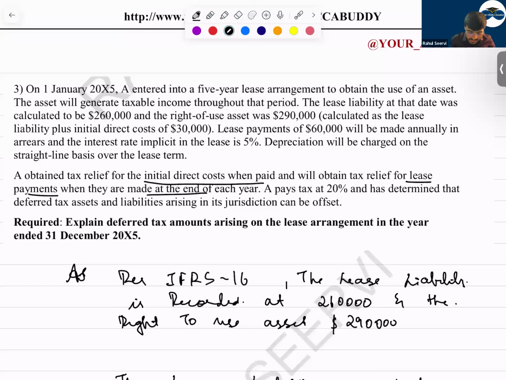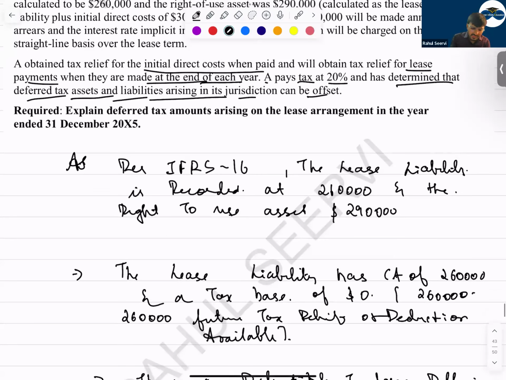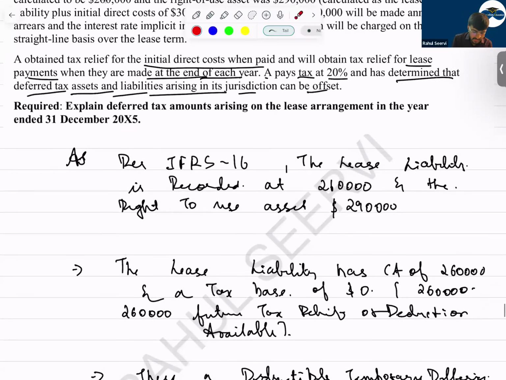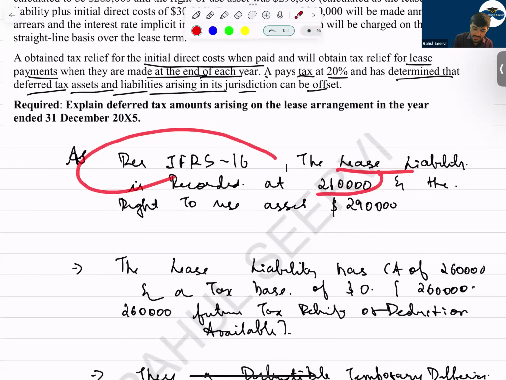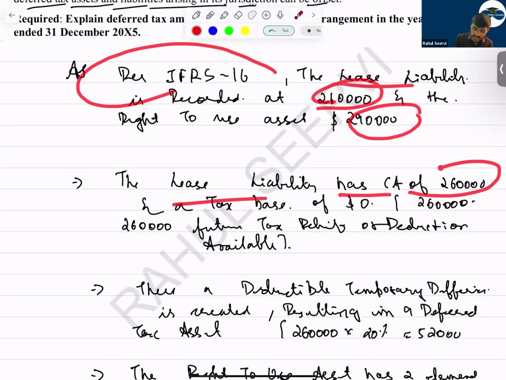When they are made at the end of each year, A pays tax of 20% and has determined that deferred tax assets and liabilities arising in the legislations can be offset. Then see now, you have to do the accounting for IFRS 16 also, IAS 12 also. As per IFRS 16, the lease liability is how much? 260, 290. Now the lease liability has a carrying amount of 260.